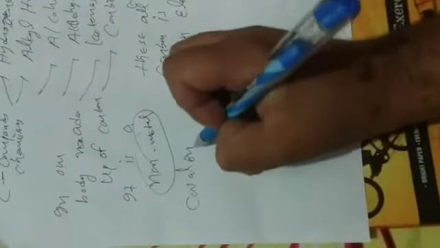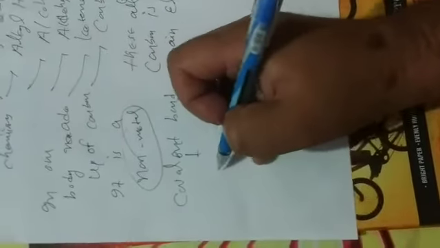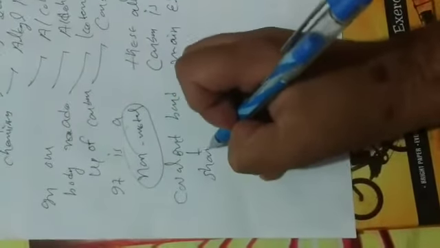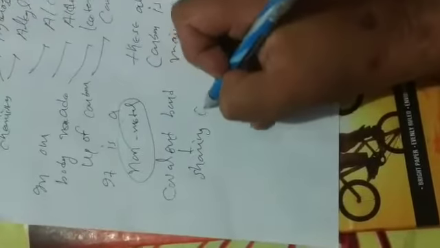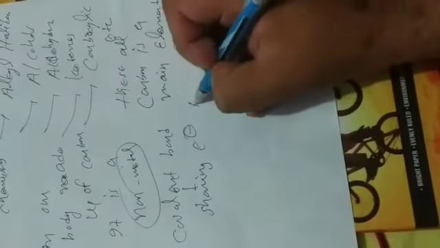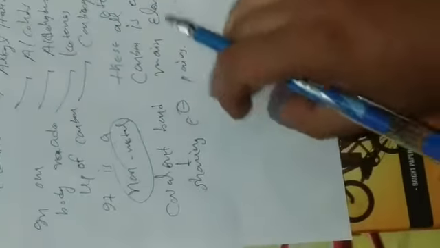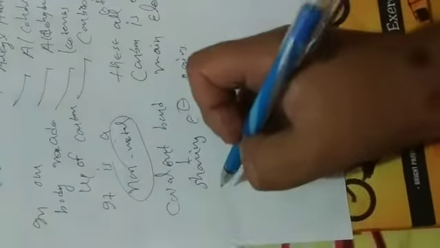The bond formed by sharing of electrons is a covalent bond. Covalent bond means sharing of electron pairs.